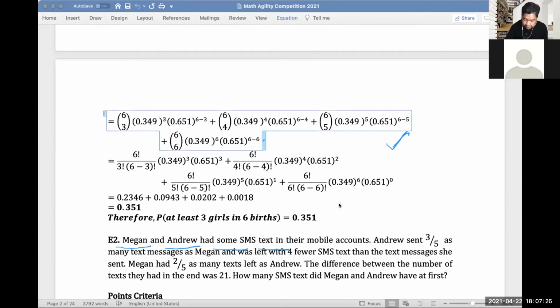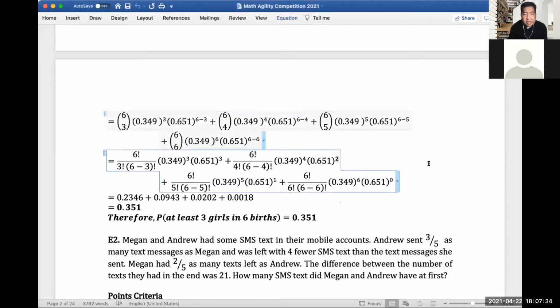This is how you're going to do it. It's the combination 6 choose 3, and your probability of success is 0.349 raised to the third power, and the probability of failure is 0.651 raised to the total of 6 births minus 3, since we're looking at least 3. Then add the combinations 6 choose 4, 6 choose 5, and up to 6 choose 6.